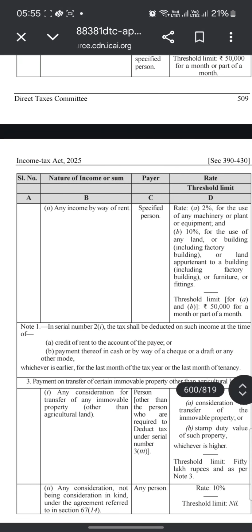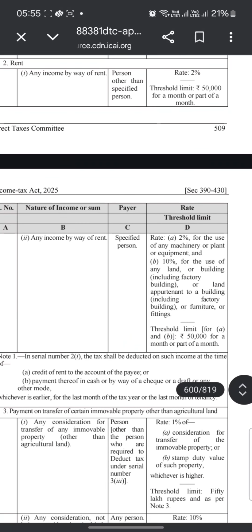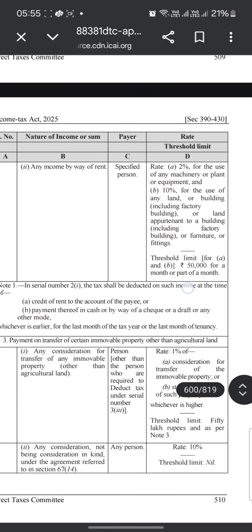And for any income by way of rent, for a specified person, it is 2% for use of any machinery or plant or equipment, or 10% for use of any land or building, including factory building, or land appurtenant to a building, or furniture or fittings. The threshold limit for both A and B is 50,000 for a month or part of a month.